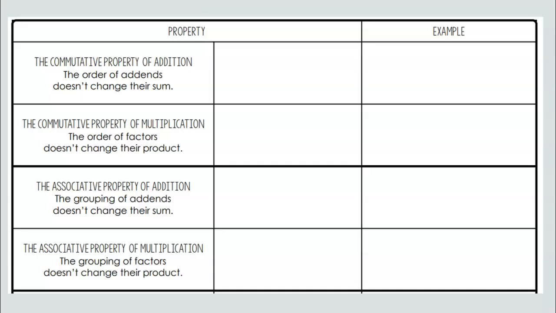The commutative property of addition is the order of addends doesn't change their sum. So you can do a plus b, which also equals b plus a. For example, 1 plus 2 equals 3, but you could also switch the addends, and 2 plus 1 also equals 3. The commutative property of multiplication: the order of the factors doesn't change their product. A times b is the same as b times a. 1 times 2 equals 2, but you can switch the factors, and 2 times 1 also equals 2.